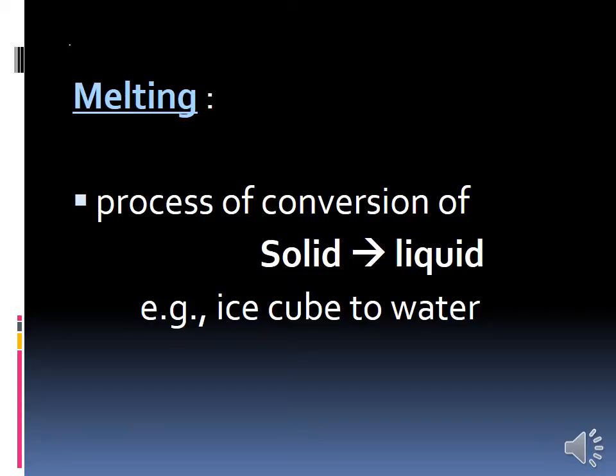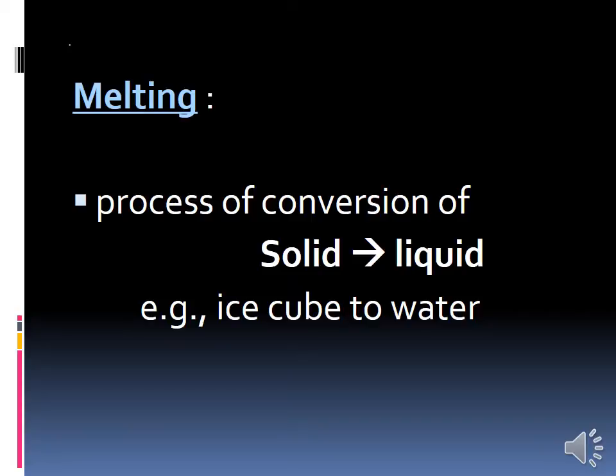First we said, the process of conversion of solid to liquid is called melting. What is the example of melting? Ice cube to water. When will the melting take place?